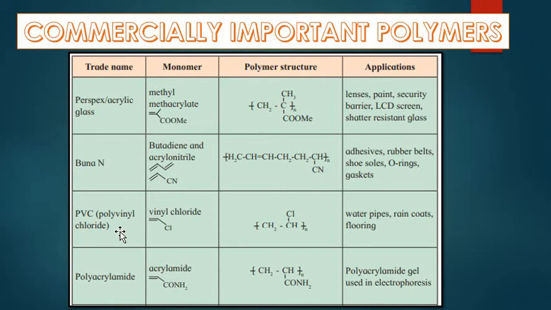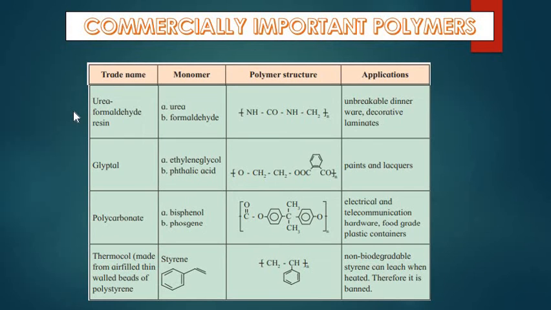Another is PVC, which is very common. Its monomer is vinyl chloride. The structure is this, and it is used in water pipes, raincoats, and flooring also. Another is polyacrylamide. Acrylamide is the monomer. This is the structure, and polyacrylamide gel is used in electrophoresis. Urea formaldehyde resin has the monomers urea and formaldehyde. This is the structure of the polymer formed, and the applications are unbreakable dinnerware and decorative laminates.